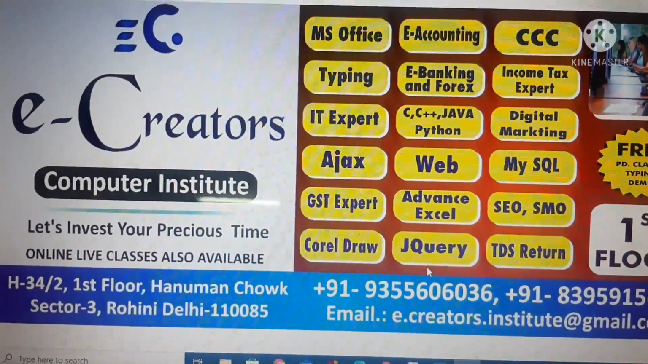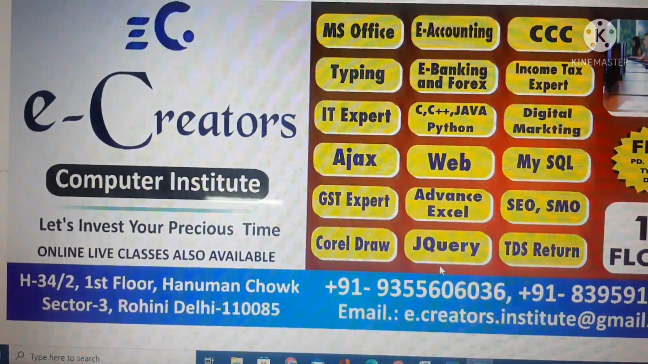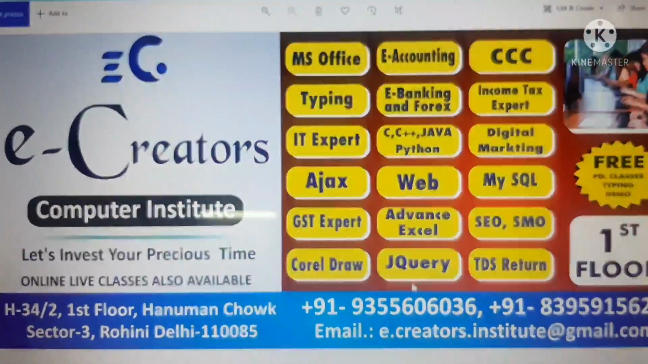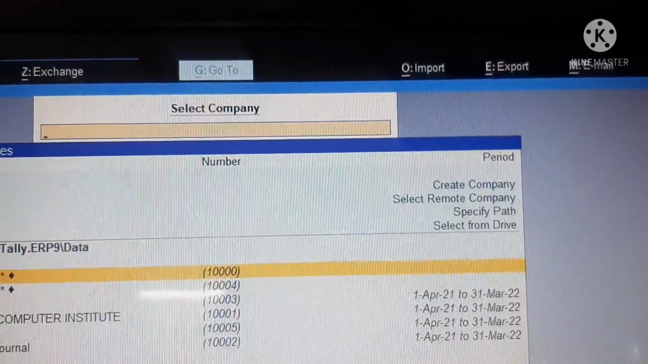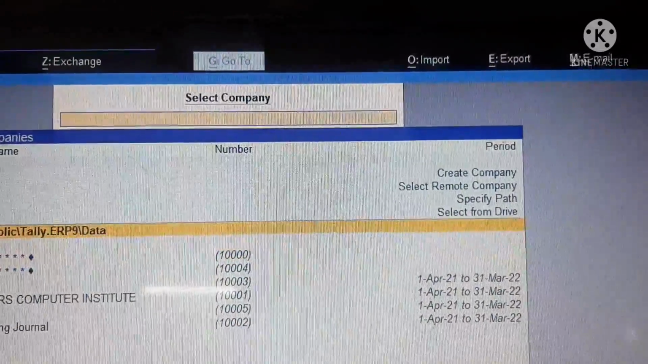Here I am going to start the journey of Tally. Let's start with the Tally concepts. So first of all, the very first step is to create a company. So I'm just creating a company.